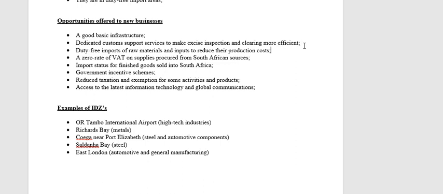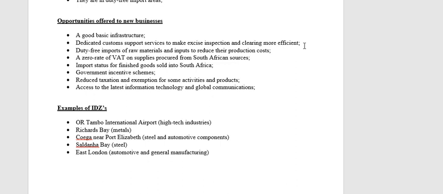Obviously, the duty-free imports we've discussed, okay, the very fact that once you're settled in an IDZ, you are allowed to import anything used in your production process free from customs duties, that is a big advantage, all right, because it decreases your production cost. Those things that you source from inside of South Africa, the rest of us, if I have a business in Krugersdorp, any raw materials that I buy, I have to pay VAT.